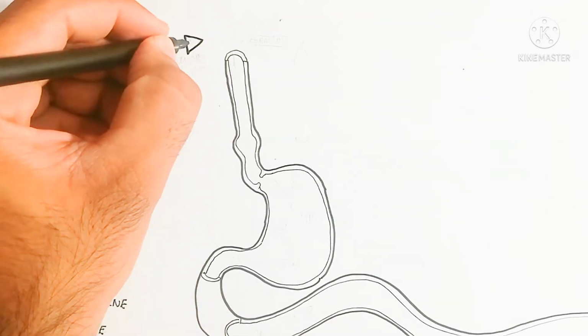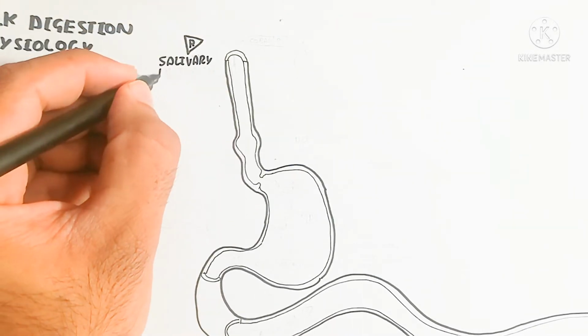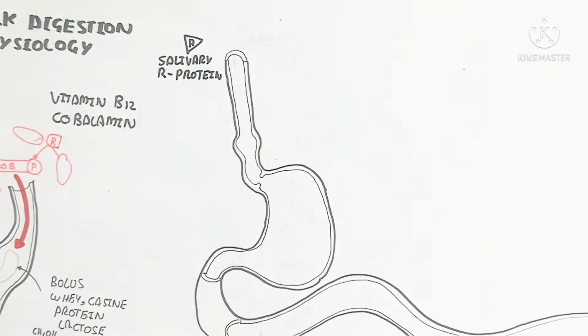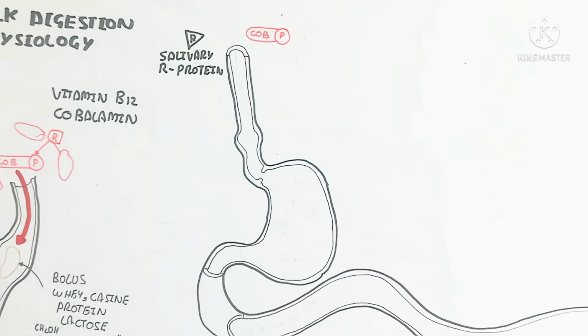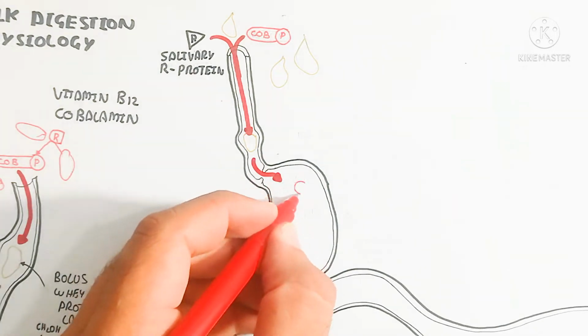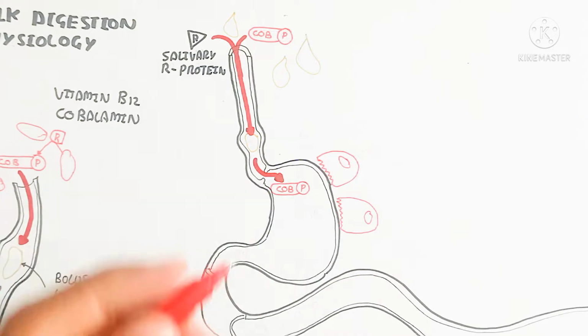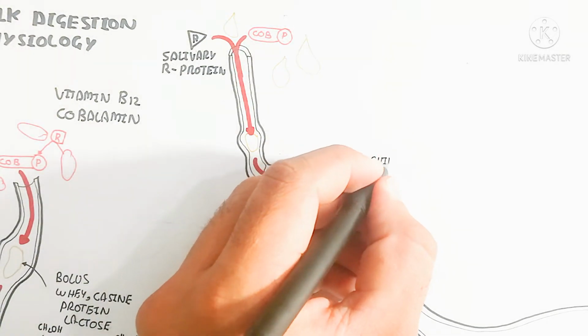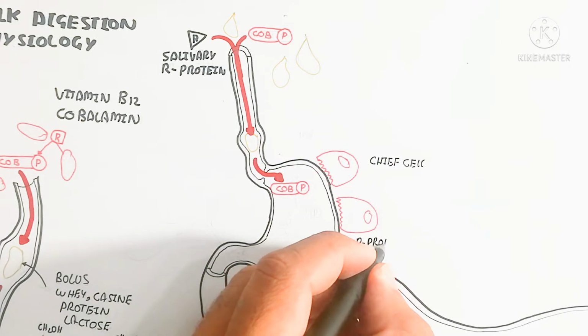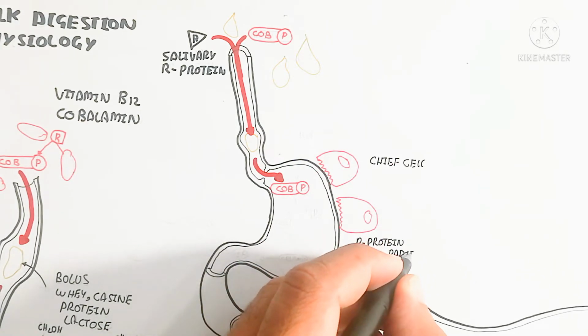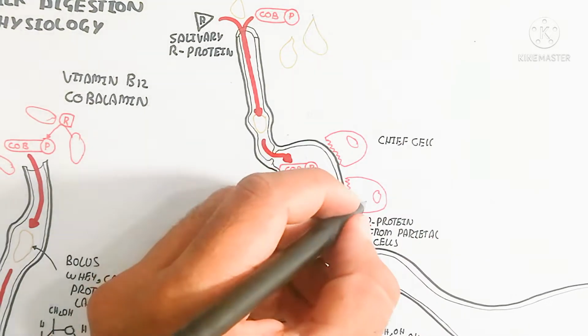It begins from the oral cavity, because salivary proteins are moved into the stomach, and the cobalamin will bind with the protein, with the whey protein and casein protein, and go into the esophagus, and due to gravity, in the form of liquid, the chief cell will be stimulated to produce hydrochloric acid and also intrinsic factor.